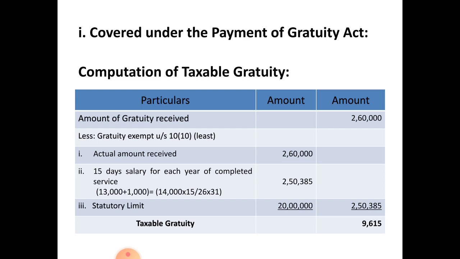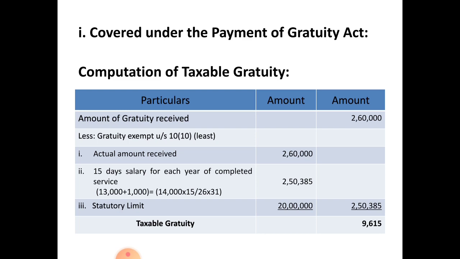In this, first you have to write amount of gratuity received and you have to deduct least of the following from gratuity exempt under section 10 subsection 10. That 3 items are actual amount received or 15 days salary for each year of completed service and statutory limit. Covered under Payment of Gratuity Act, statutory limit is 20 lakhs.